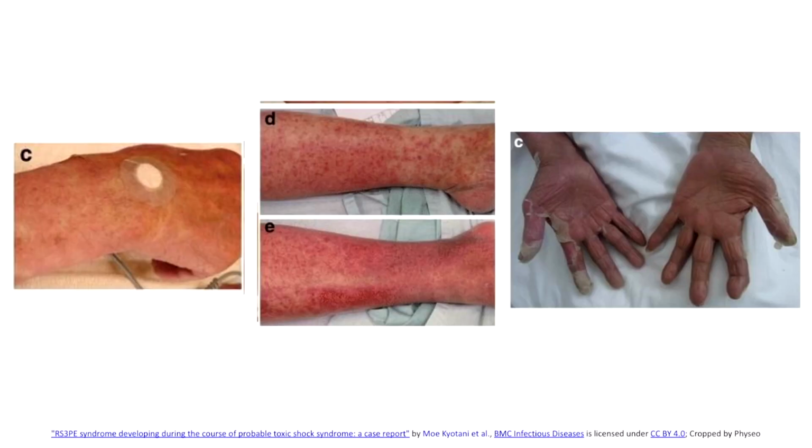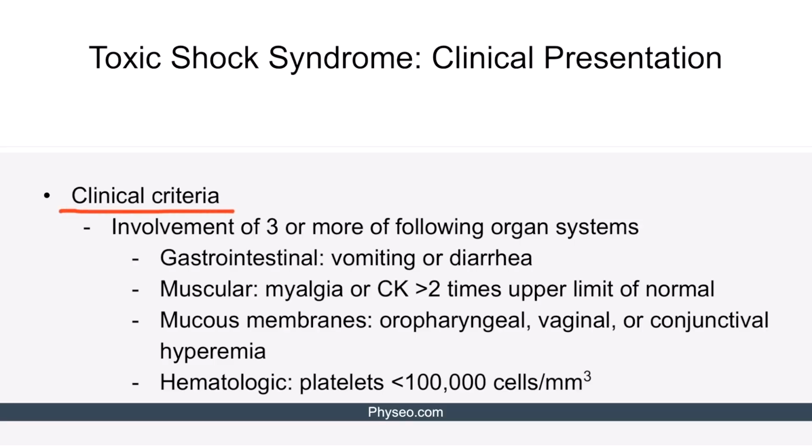Here we see the desquamating rash in the patient with toxic shock syndrome. Please note this diffuse macular erythematous rash and this patchy desquamation developing after several days. The 5th criterion for staphylococcal toxic shock syndrome is involvement of 3 or more of the organ systems that we will discuss in this and the next slide.